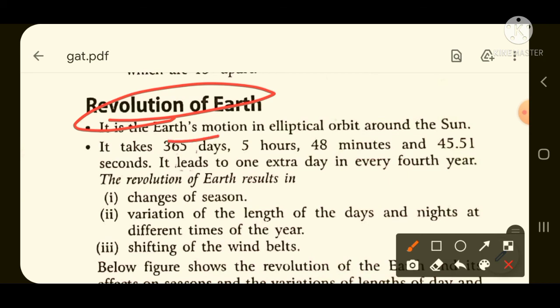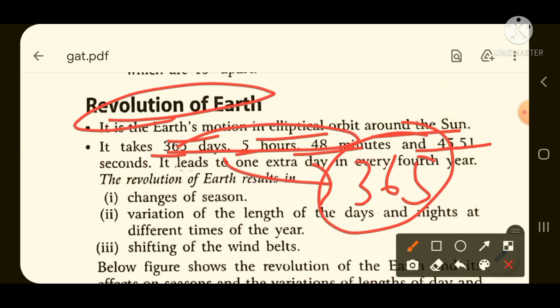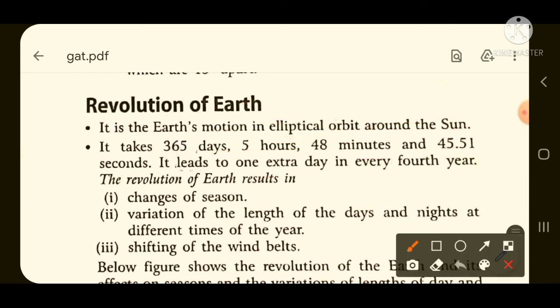It is the earth's motion in an elliptical orbit around the sun. It takes 365 days, 5 hours, 48 minutes and 5.51 seconds. You just need to remember that it takes around 365 days. This is enough. You don't need to remember all these data. It takes about 365 days,